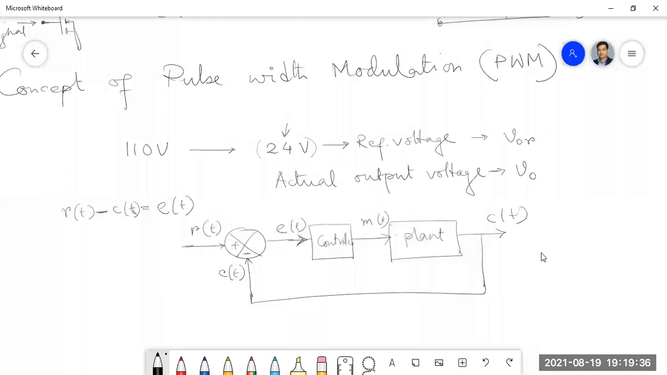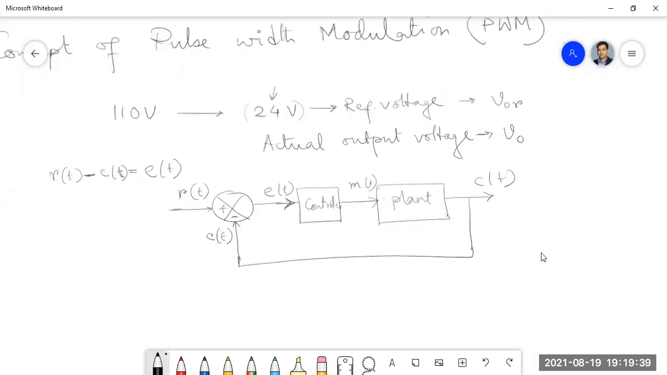The controller manipulates the error for your plant so that the plant can generate the output. So M(t) is also the control input, the controller output or manipulated input to the plant. This is the very basic block diagram of a closed loop system. Here the feedback gain is unity, so the same output is coming to the summer.